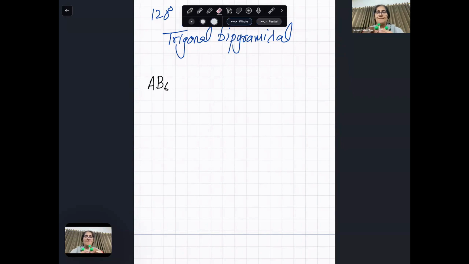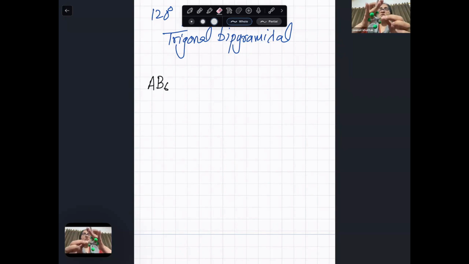One is up, one is down. Look at this, all angles. This is 90, 90. You can see 90, 90, 90. The upper one is making 90. You are not going at 180. No, opposite, no. You have to go for just all 90.